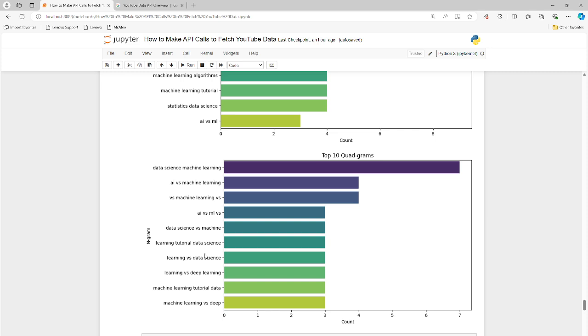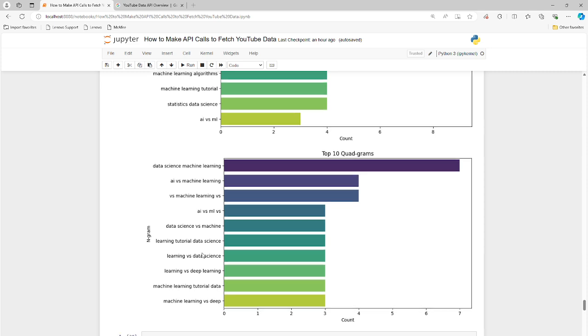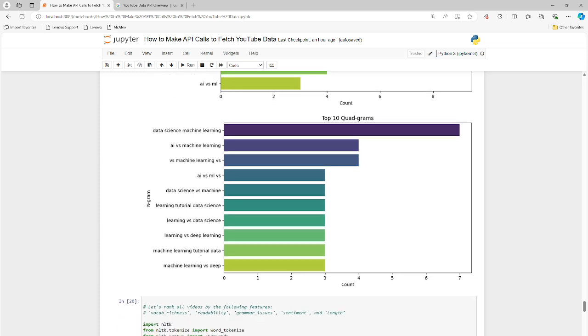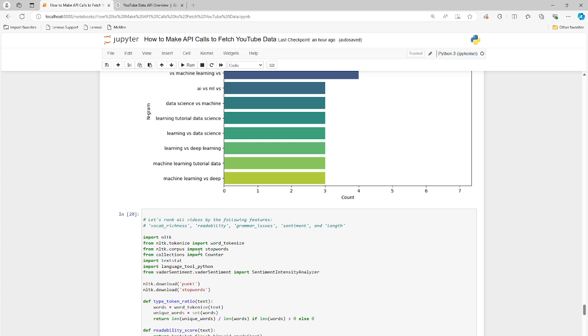Then "AI versus machine learning versus", so that's in between something, you can tell that. And then "AI versus ML versus" something else. So those are in between. So maybe it would be useful to get the top 5 or 6. You could just add those into the code they have above. It's very easy to make those modifications. I'm not going to do it, but this does give us good insight into patterns of words that occur over and over, repeatable instances of words occurring over and over again.